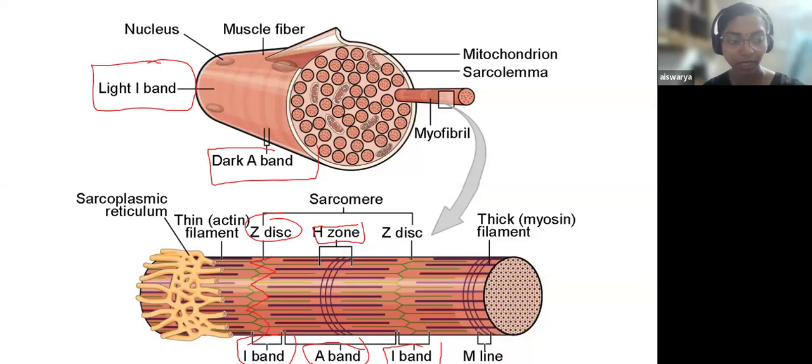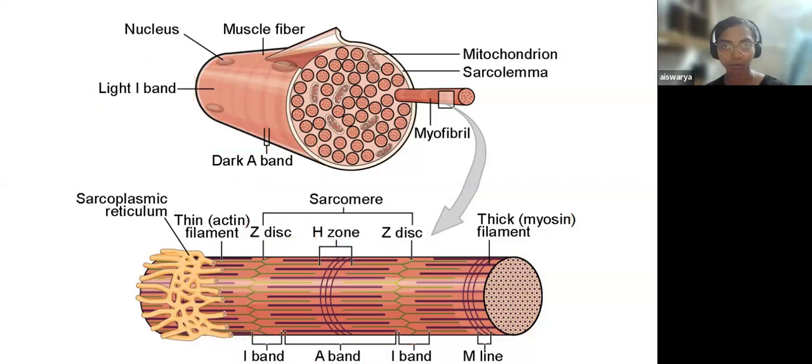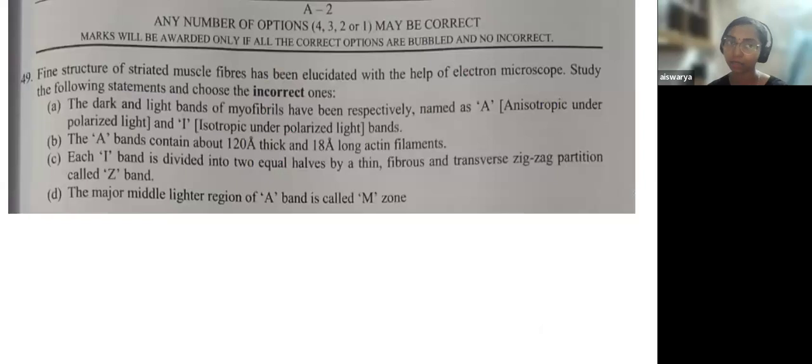So this question was purely based on this image only. If you had gone through this image, it would have been an easy question to crack. Here you can see the thin filament, the actin filament, and the thick filament, the myosin filament. Thick myosin and thin actin. I think that helped you to recall all the terms associated with the muscle fibers. Now, coming to this question, you have to find the incorrect ones, and it means that more than one can be an answer.